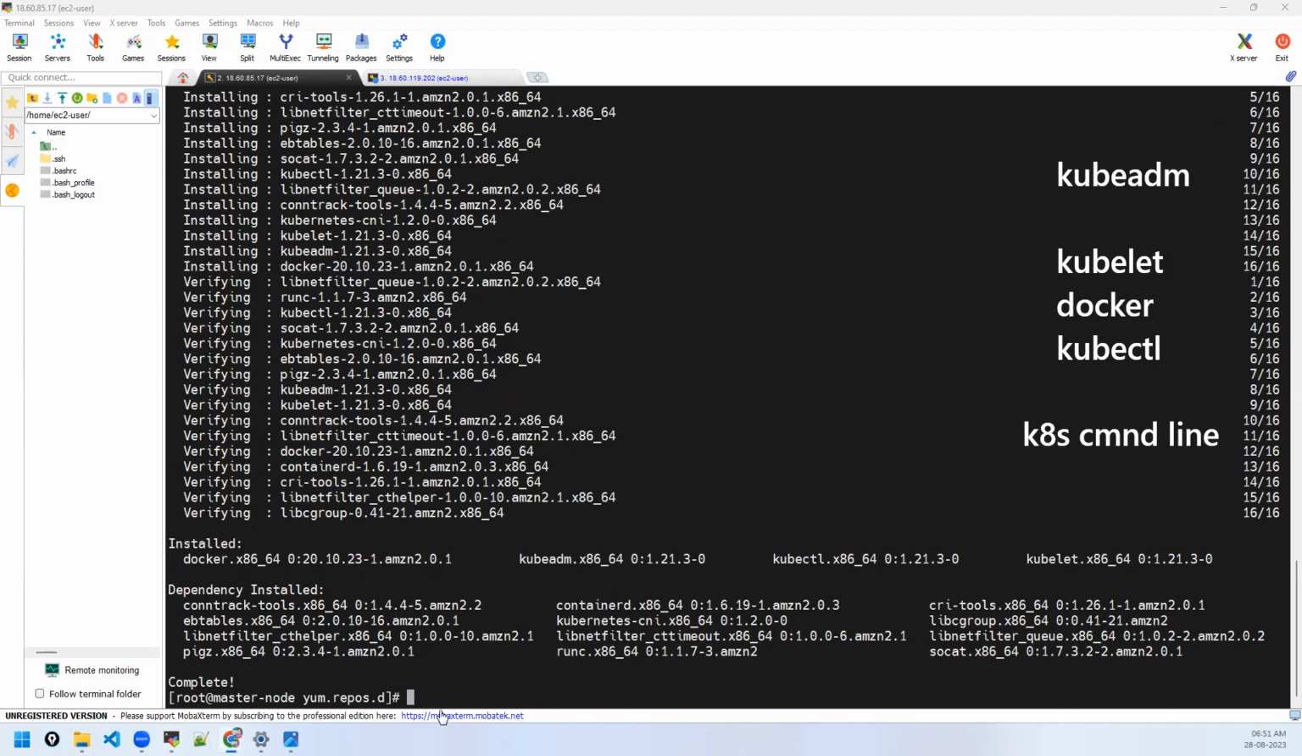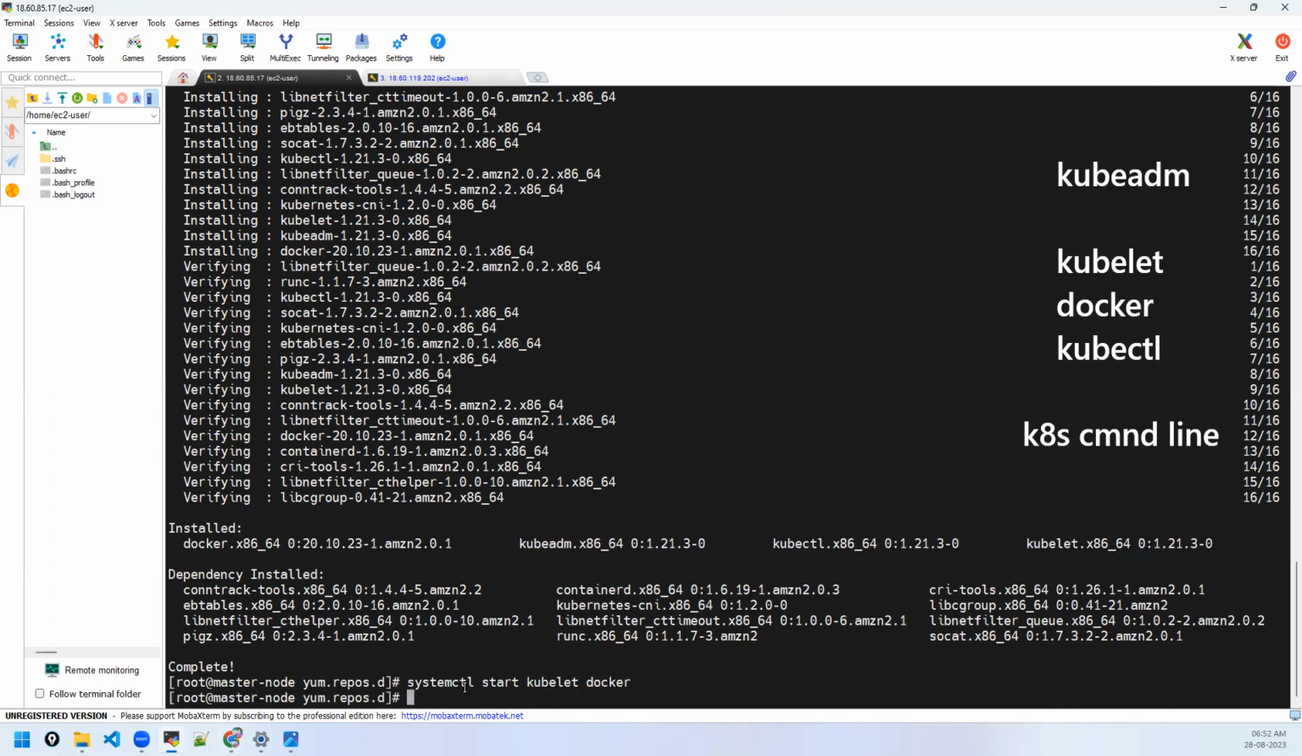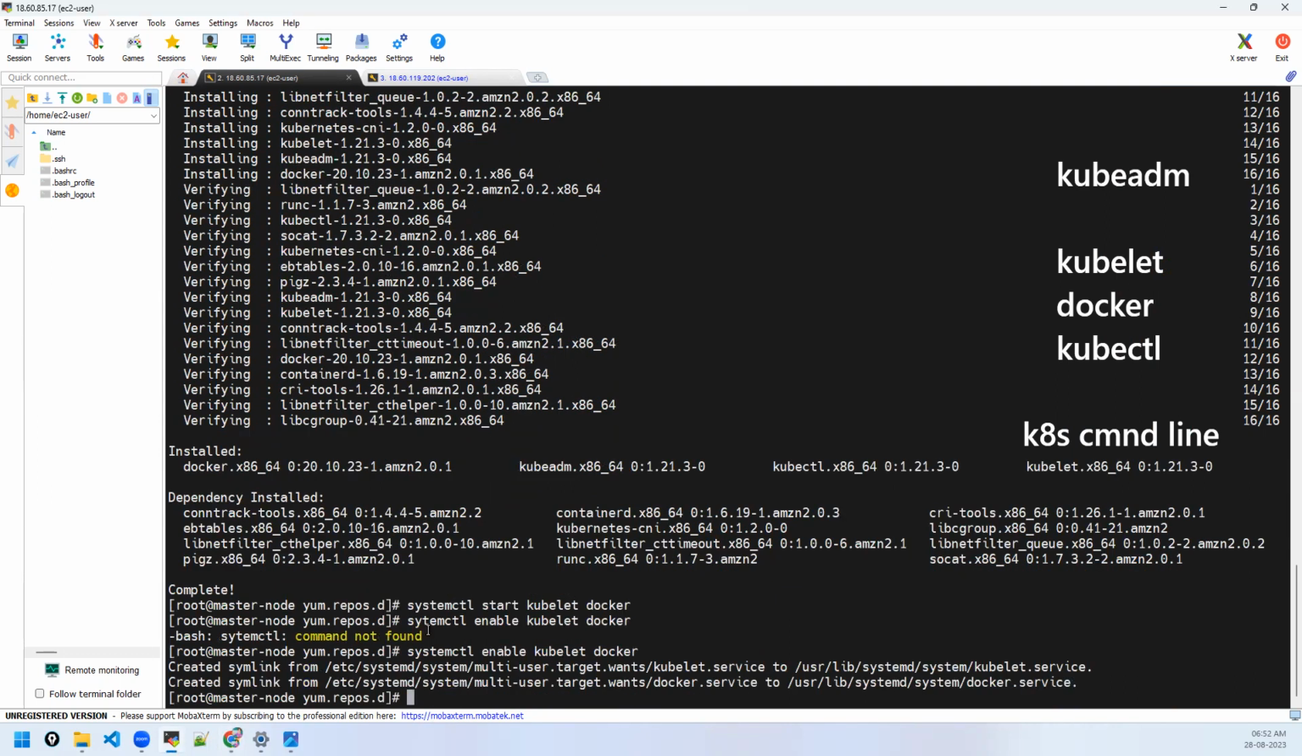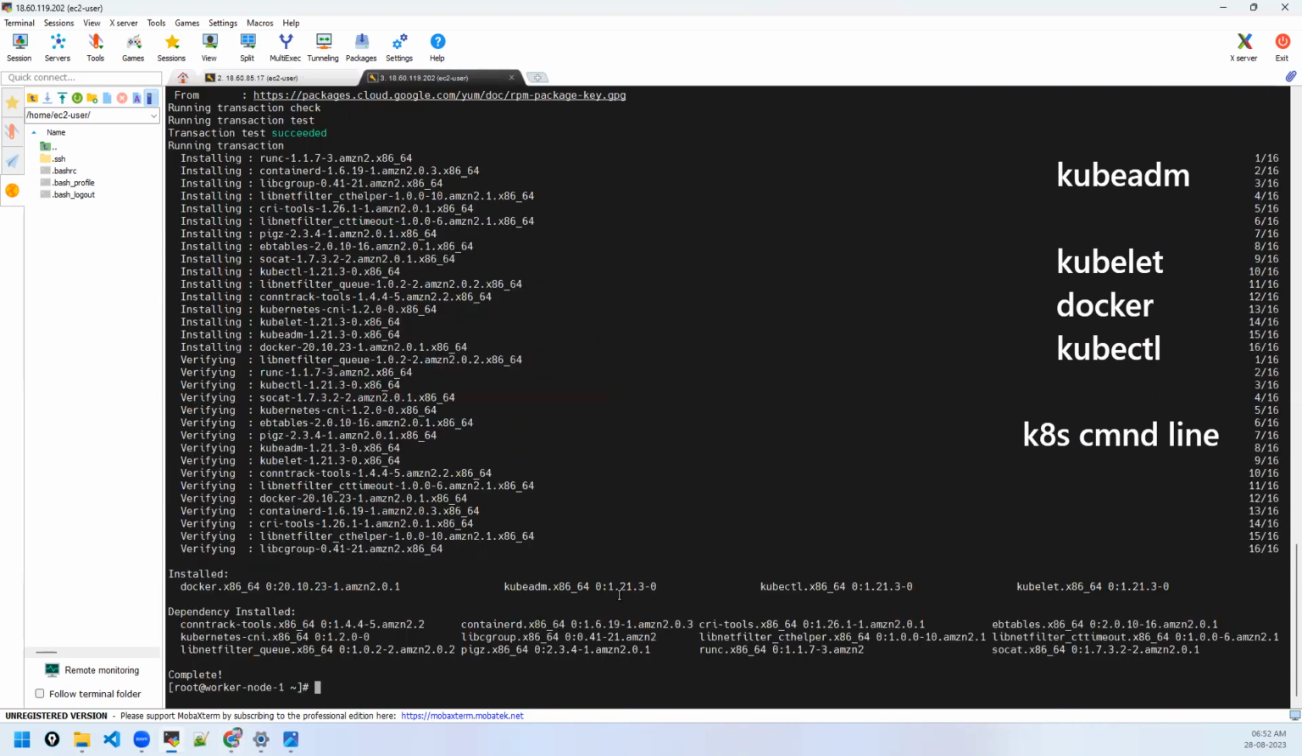Once these components are installed, let us start Kubelet. Kubelet is a very important component. Start Kubelet, Docker. Also enable them. Enable Kubelet, Docker. So start and enable them on other nodes as well.